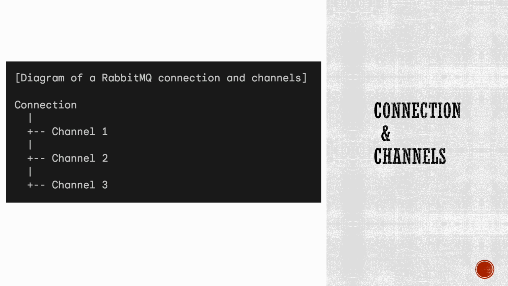It is important to note that channels are not persistent. When a connection is closed, all of the channels on that connection are also closed. This means that any data that was not explicitly persisted will be lost. Here are some additional details about connections and channels in RabbitMQ. A connection is a TCP connection between an application and the RabbitMQ broker. A channel is a lightweight connection that is used to perform operations on the broker, such as publishing and consuming messages. Channels are not persistent. When a connection is closed, all of the channels on that connection are also closed. The number of channels that can be opened on a connection is limited by the server's configuration.